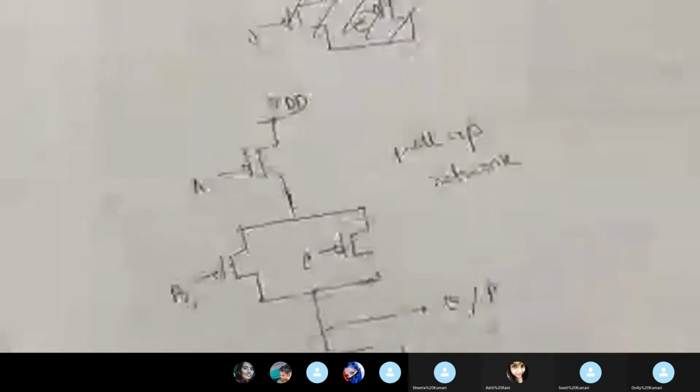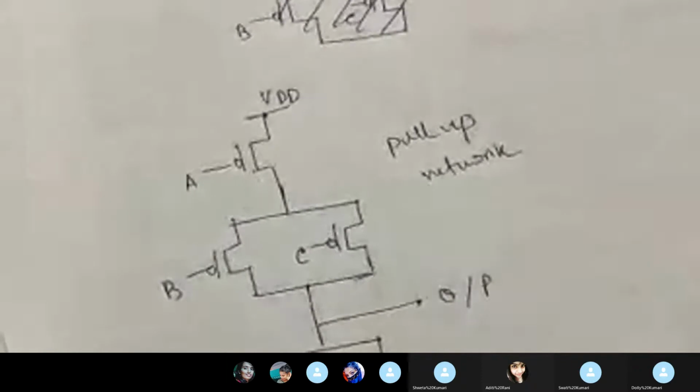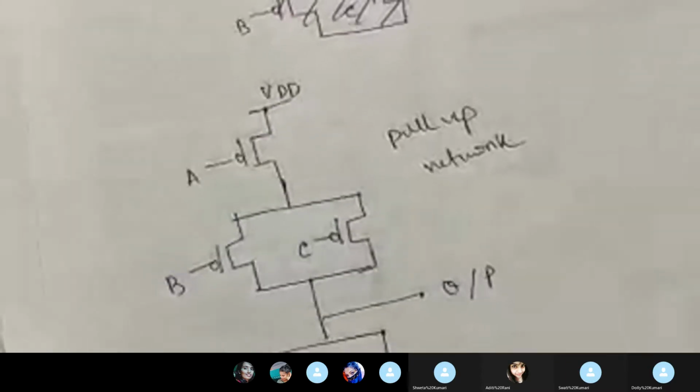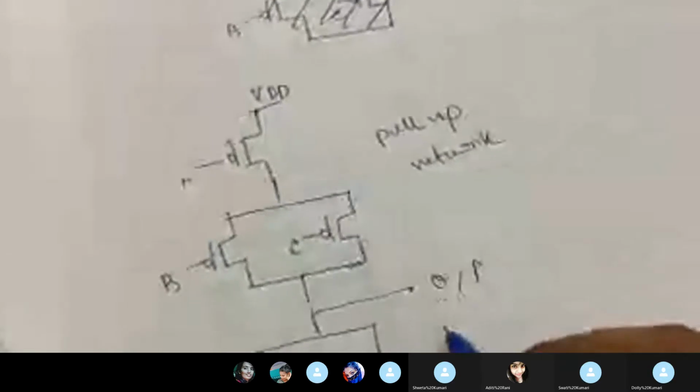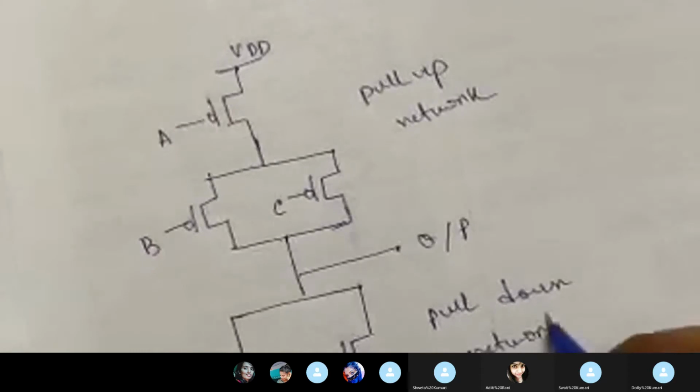A OR connection में. So this will become in parallel with B and C. This is your pull down network. So this is the CMOS logic representation of this Boolean function.